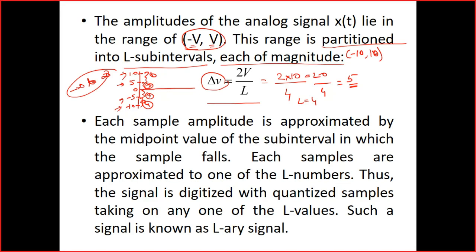If I say, okay, break it down into 5 intervals, then delta V will be 4, and you have to break it down into 0 to 4, 4 to 8, 8 to 10. So it is not able to break it in a proper manner, right? Is it able to break it? No.